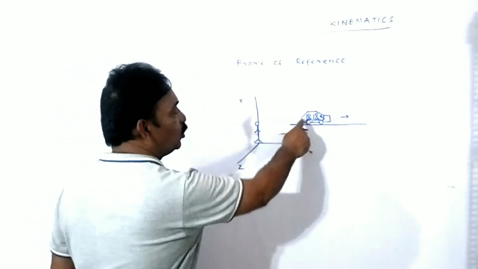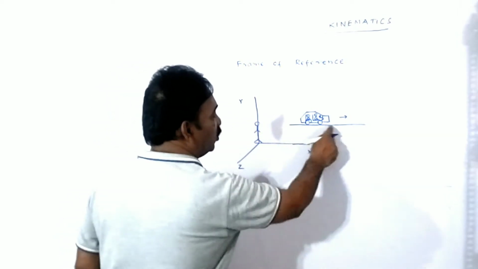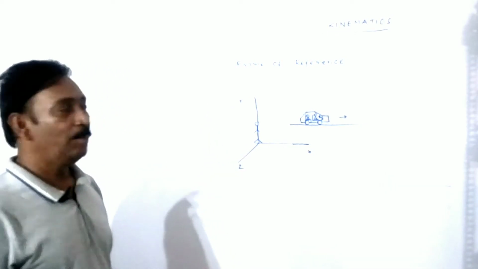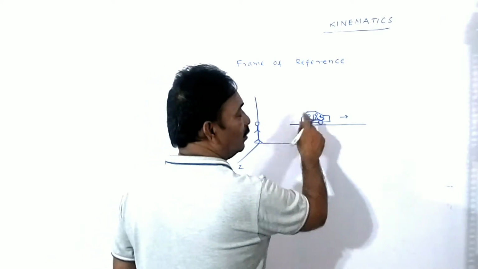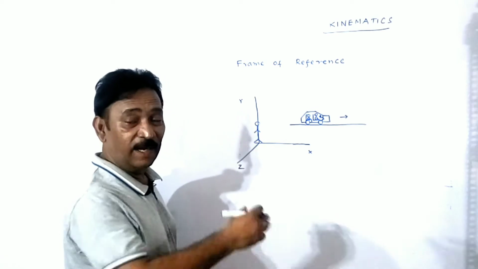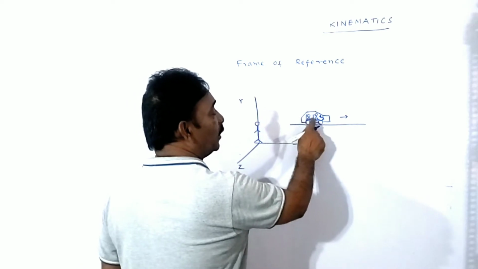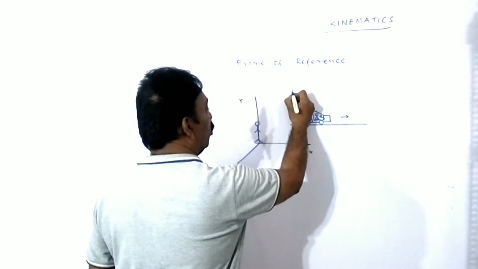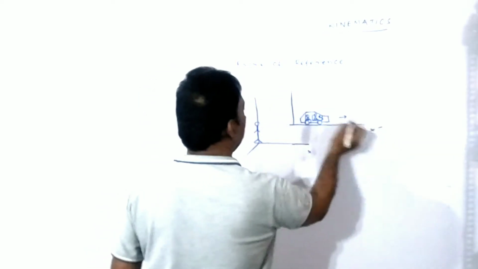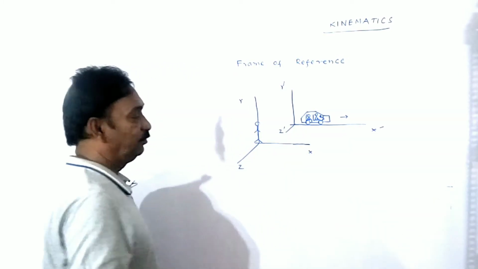Now watch. Here I am observing the motion of the body. The car appears to be moving. But think about the person who is sitting in the car behind the driver. He feels that he is at rest with respect to the driver. Here I am drawing one more reference coordinate axis system. This is X dash, and it is Y dash, and it is automatically Z dash.